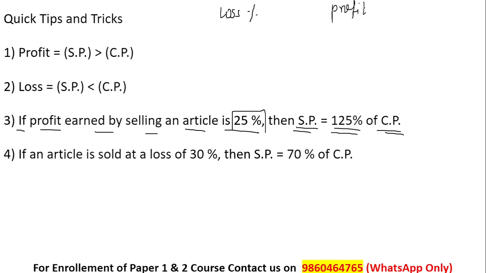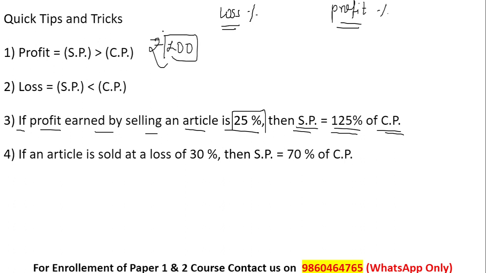It can be either one, a 25% profit or a 25% loss. Whatever is given, always calculate that percentage value on rupees 100.